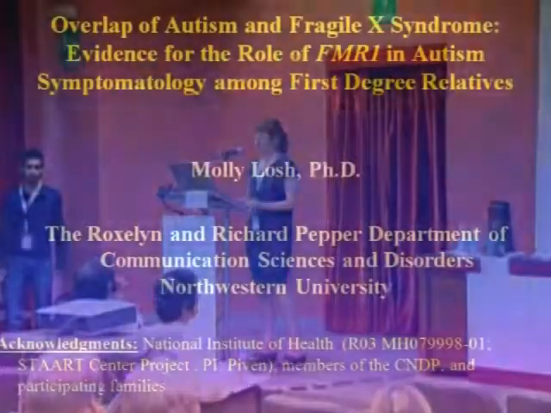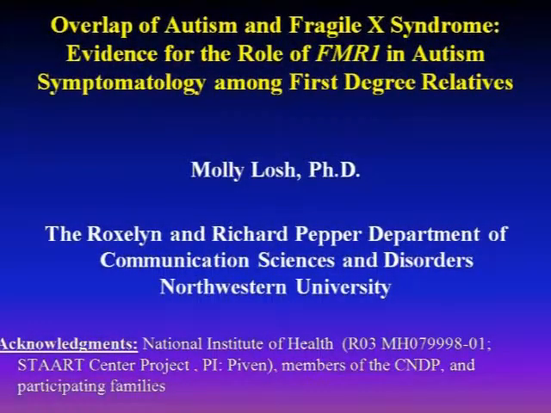I guess just going into this and thinking about links with the other talks, an underlying motivation for this cross-population family study type approach is really to identify more homogeneous subgroups, which are always helpful for diagnostic and etiologic research. Okay, so there's a lot of overlap between autism and Fragile X.